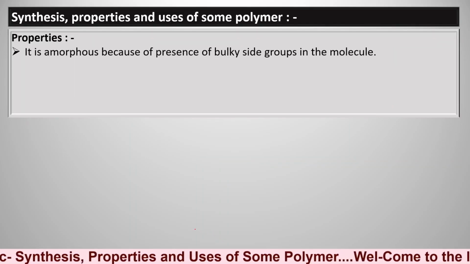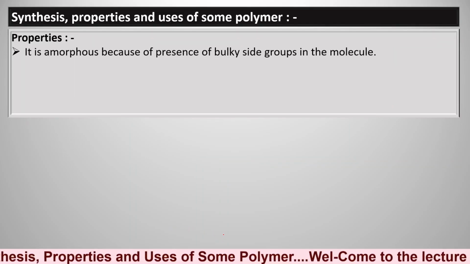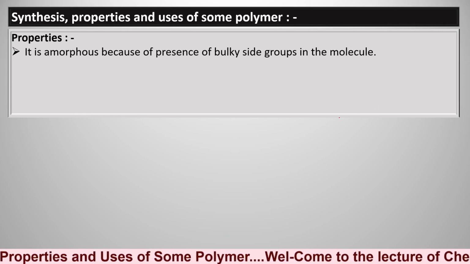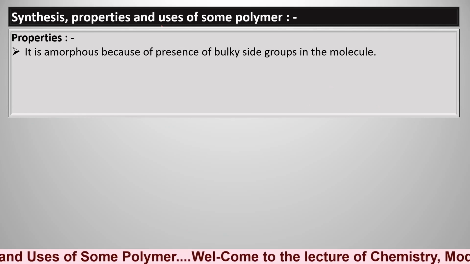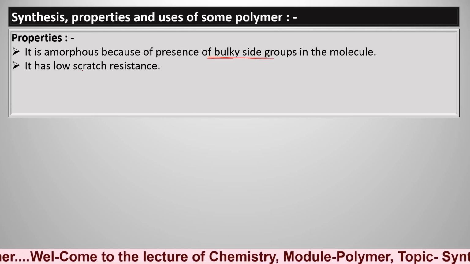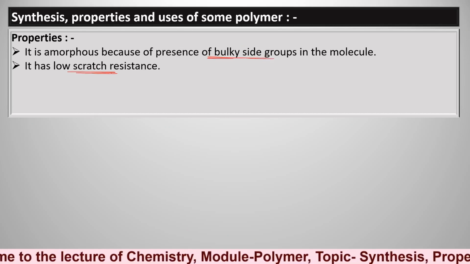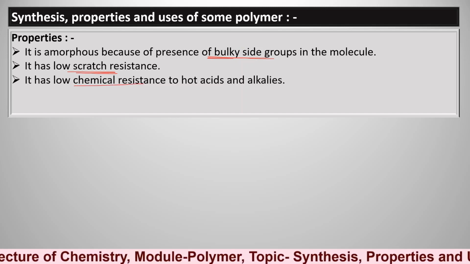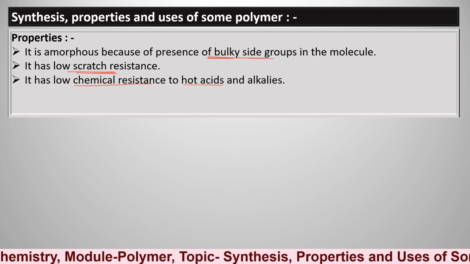The next property, it is amorphous because of the presence of a bulky side group in its structure. Low scratch resistance, this is another property. Low chemical resistance, that is to hot acids and alkalis.